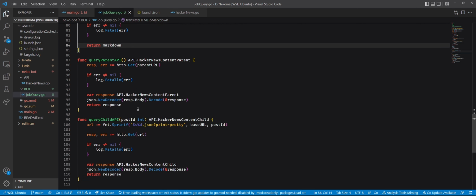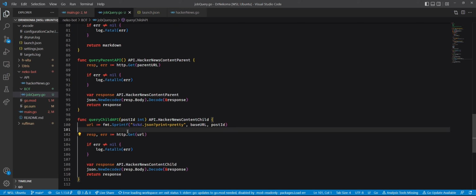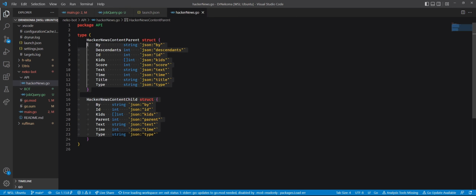Yes, and then the child API is pretty simple as well. It's the same thing as the parent, but the only difference is that instead of using the parent URL, we are creating the URL here based on the ID. And we are creating a different struct because the child doesn't have the same fields as the parent, as you can see here.